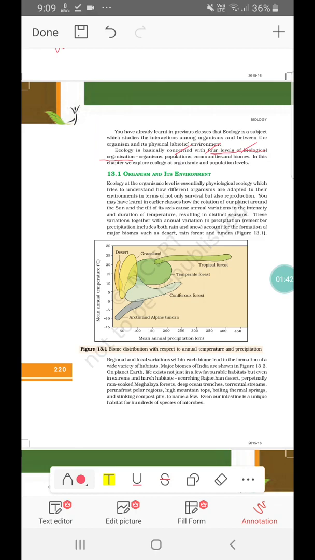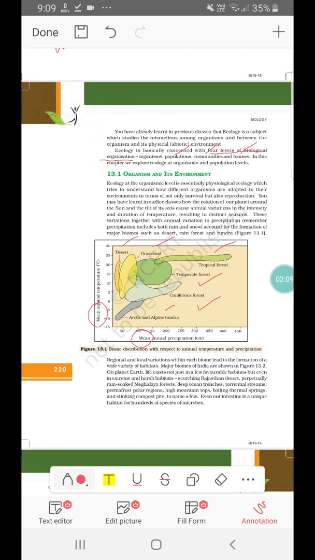Our environment is majorly affected by the temperature conditions and the rainfall. So in this graph, the distribution of different biomes on the basis of mean annual temperature and mean annual precipitation has been shown: desert, grassland, tropical forest, temperate forest, coniferous forest, Arctic and alpine tundra.